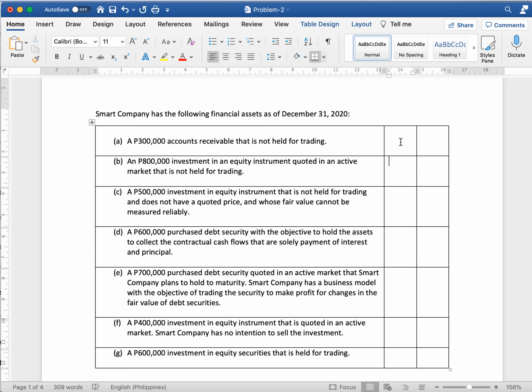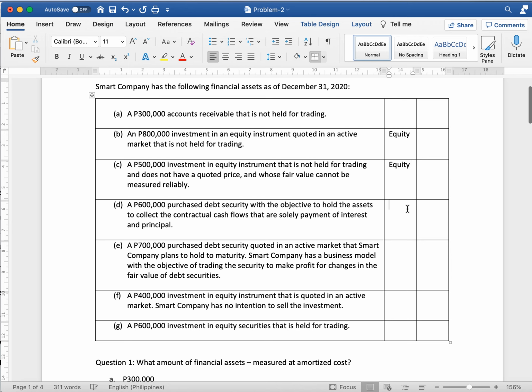An 800,000 investment in an equity instrument quoted in an active market that is not held for trading. So this one is an equity instrument. This one is still an equity instrument kasi nakasabi naman siya. This one is a debt security. That one is a debt security. This one is an equity. This one is an equity.